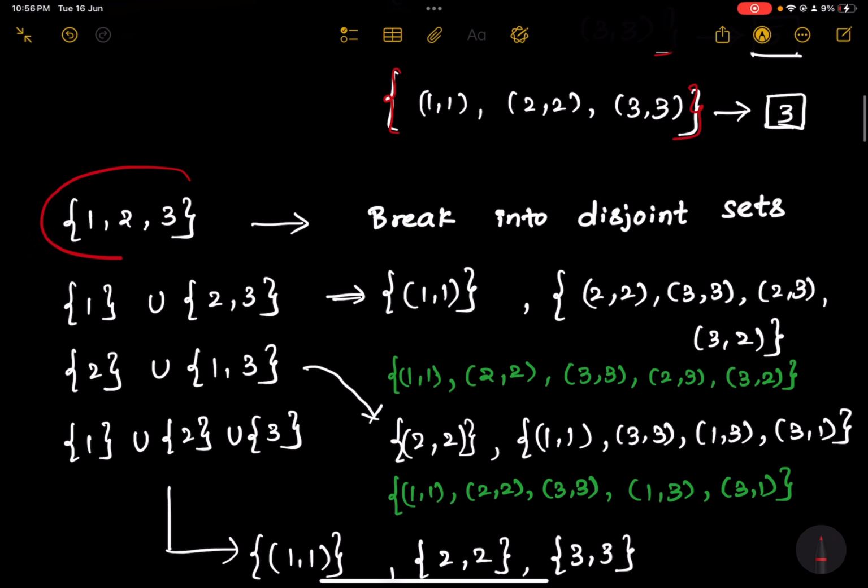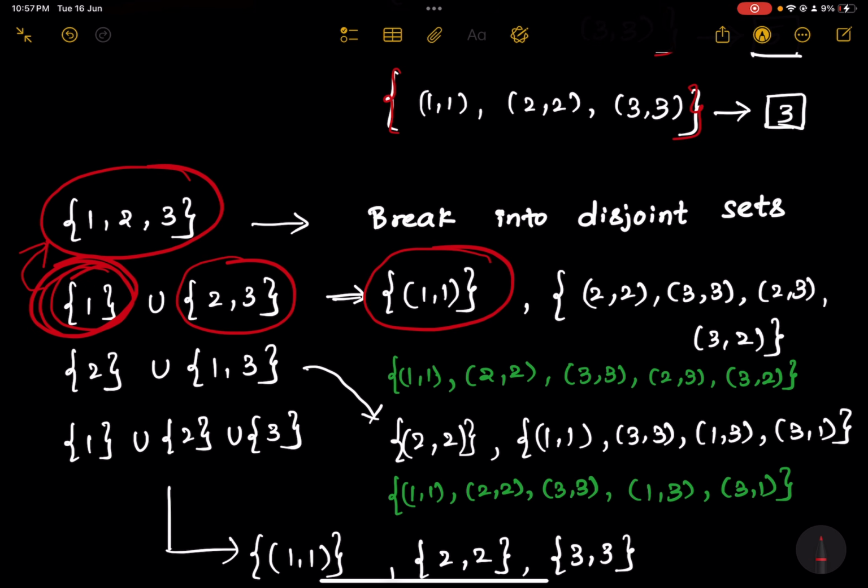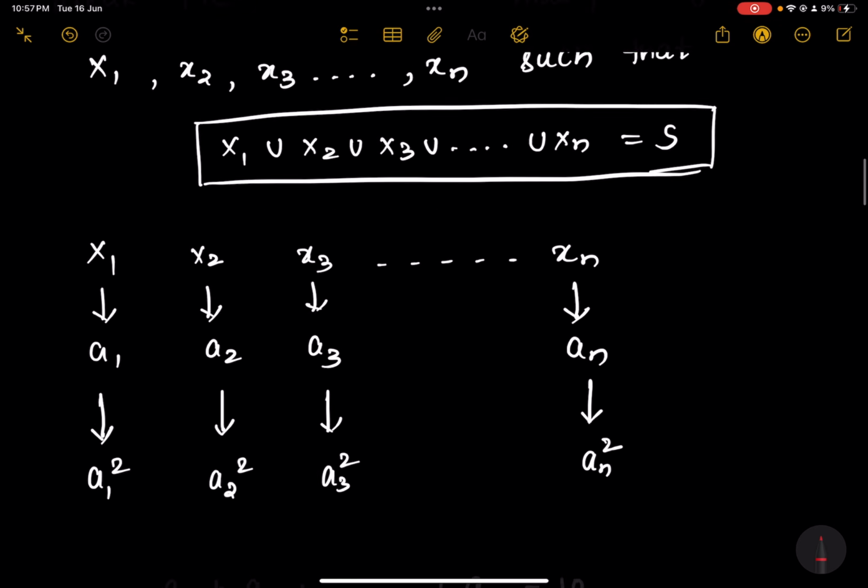So consider this set and break it into disjoint sets. Here I broke it into 2 sets. And now these 2 sets are disjoint. And when you take the union of these 2 sets, you will get the original set. Alright. Now what I am asking you to do is consider the first set and write the equivalence class for the first set. So the equivalence class is this particular set which contains 1, 1.